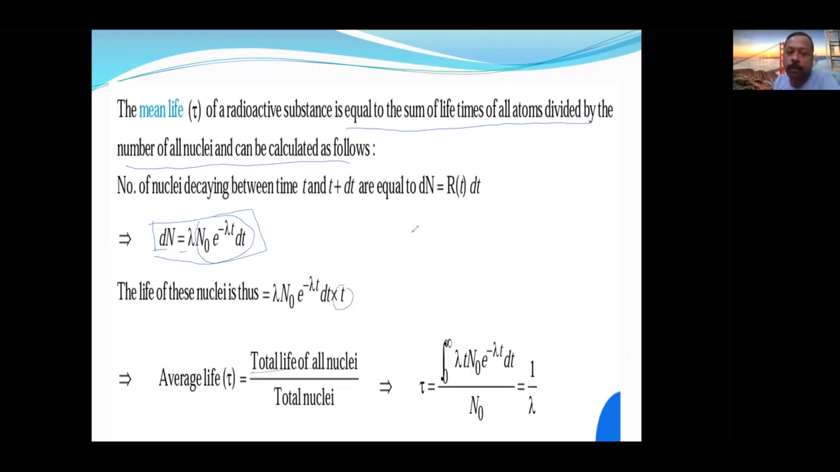Suppose one nucleus is disintegrating after 1 second, another nucleus after 10 seconds, another after 3 seconds. So the average life will be 1 plus 10 plus 3 divided by 3. So the direct formula is: average life or mean life is denoted with tau. It is the reciprocal of the rate constant in chemical kinetics, and the reciprocal of the disintegration constant in nuclear chemistry.